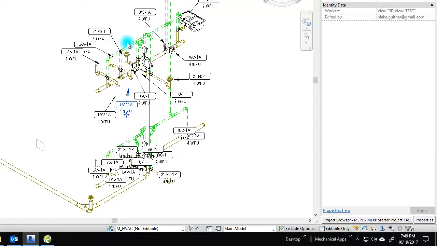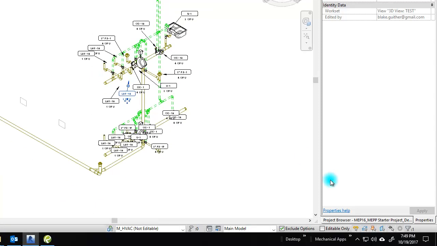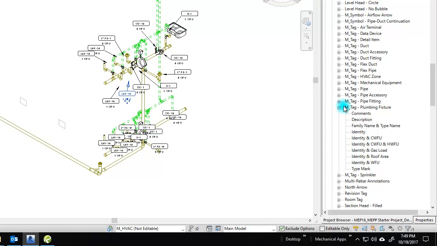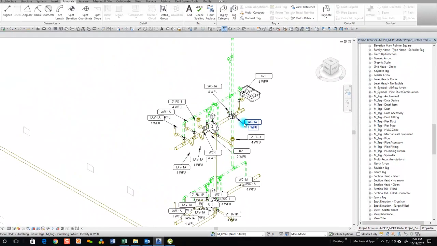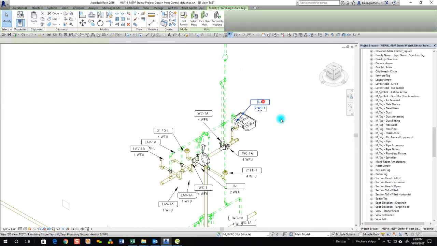Also, these tags, we've included comments built in, just like the duct tags. So, for example, let's go to a plan and tag. Oh, I guess the pipe tag is the next video, so we'll hold off on that.